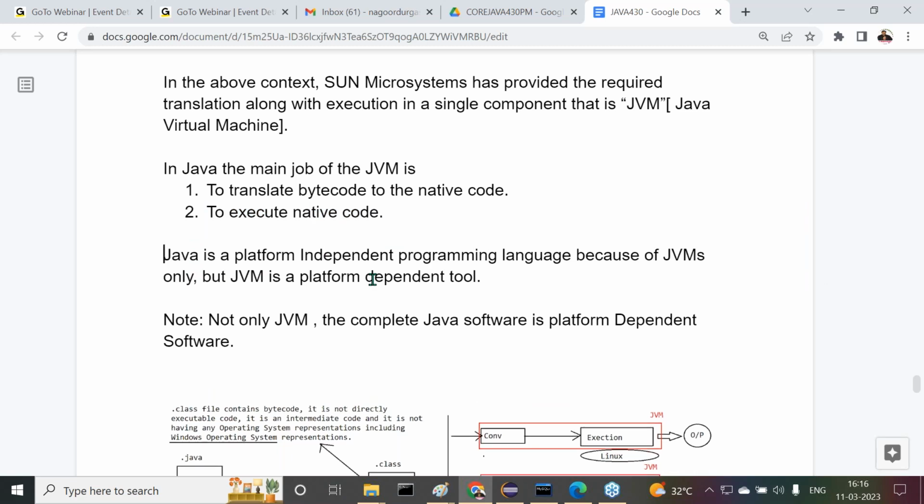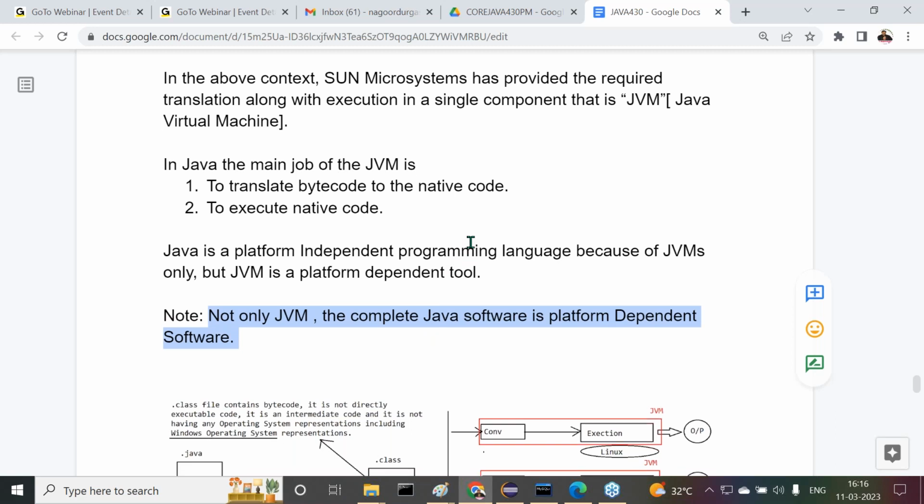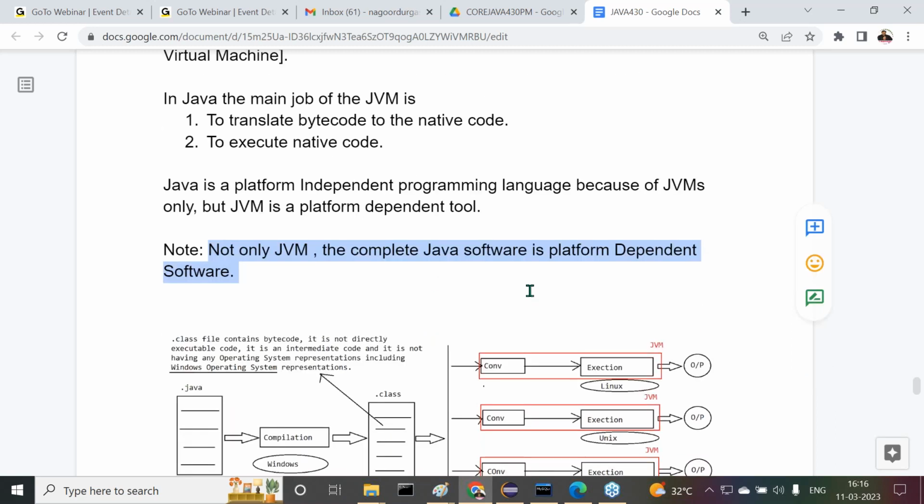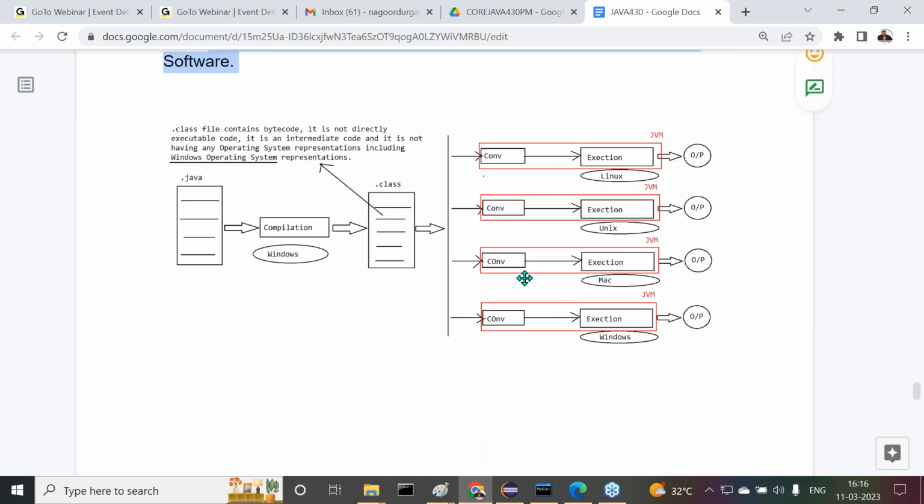What is the conclusion here? Java is a platform independent programming language because of JVMs only. But JVM is a platform dependent tool. Note, I'm giving some clarity: not only JVM, the complete Java software is platform dependent software. Total Java software is platform dependent, but the Java programming language is platform independent. There is also a diagrammatic representation given. Go through this, and we will get some clarity.